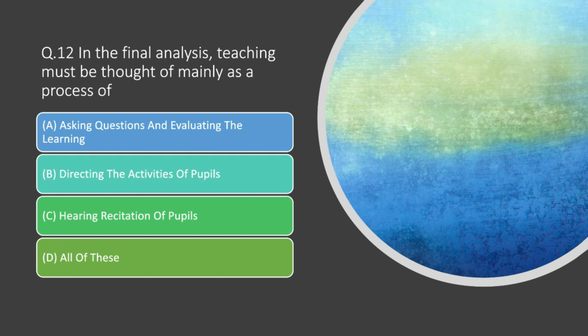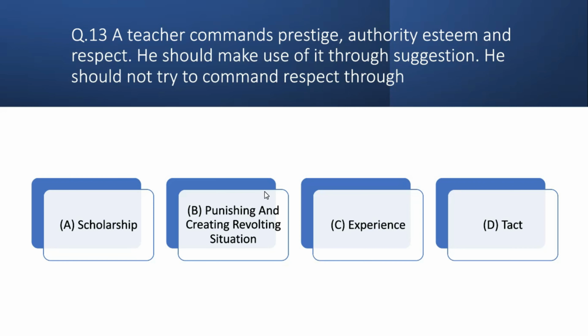Option B, hearing rectification of pupils. And option D, all of these. So in the final analysis, the teaching must be thought mainly as the process of directing of activities of the students of pupils. Okay, option B is the right answer.